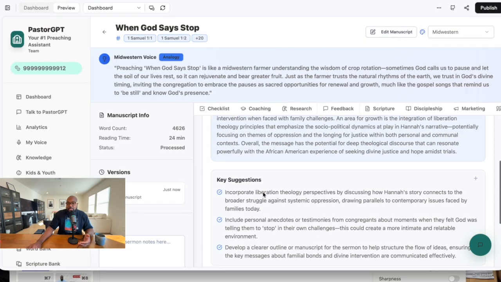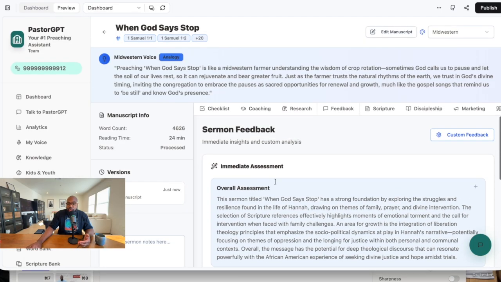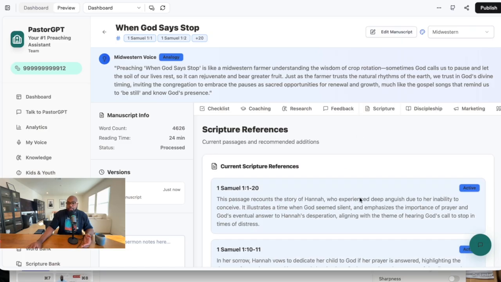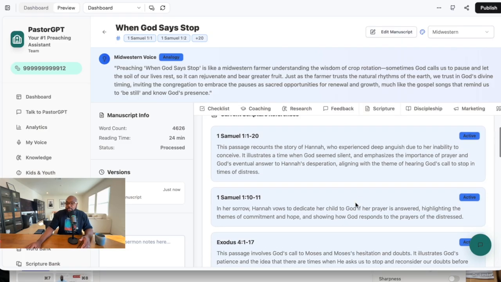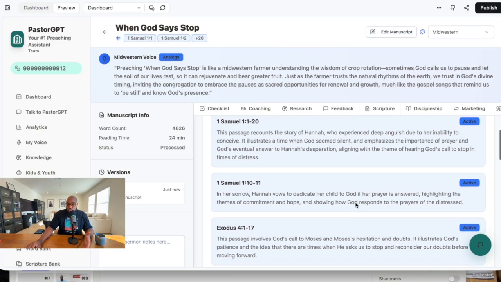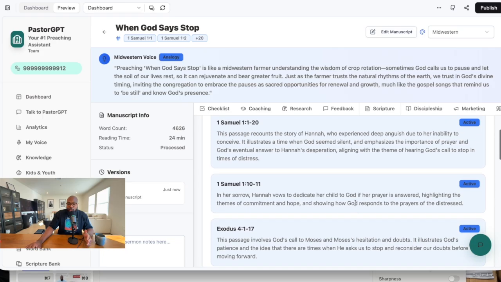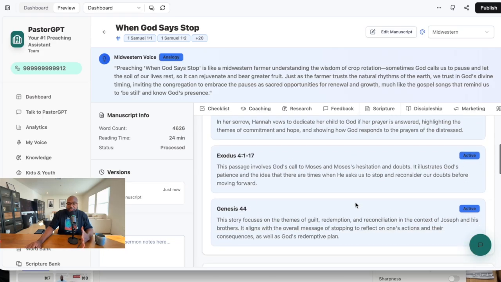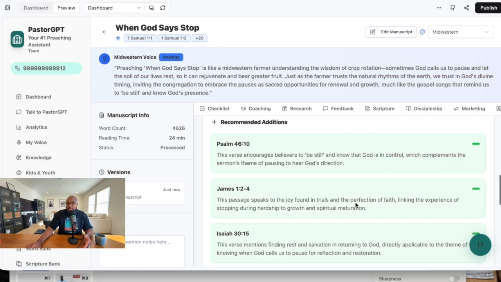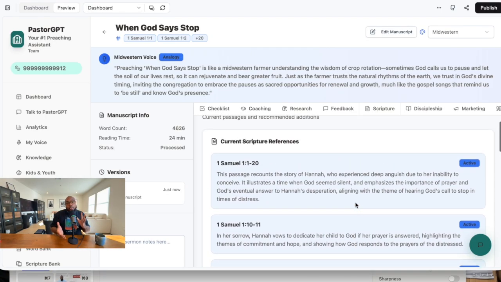You can get feedback from it. So initial feedback, someone coaching you through to think through cultural connections, key suggestions, as well as your overall assessment of the text. You can then also dive into cross scriptural references. So these are the current ones we reference. You can see I reference in this text Genesis 44, Exodus 4, 1 Samuel 1, but then they recommend that based upon the text I'm preaching, there's some other scriptures I should bring into the text, because the scriptures we know all point to Jesus, and there's also the interwoven nature of historical context and what people are talking about, where their prayers were rooted.